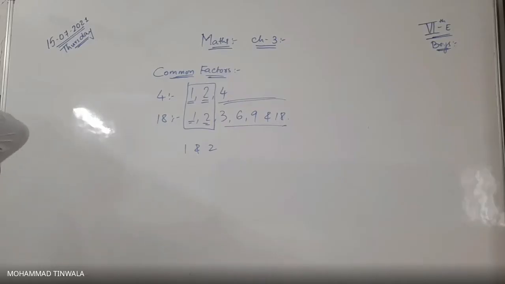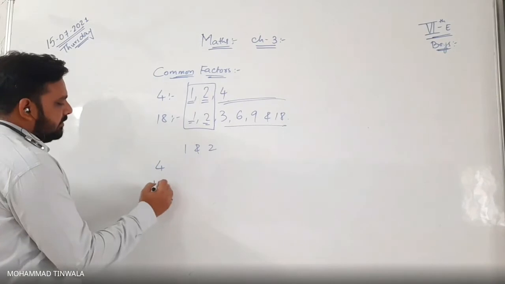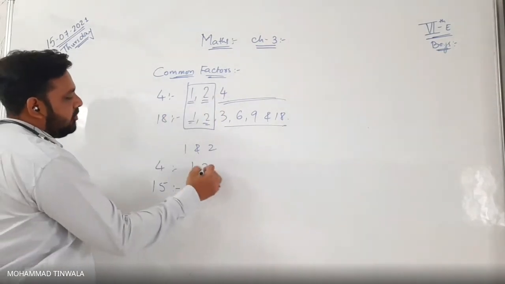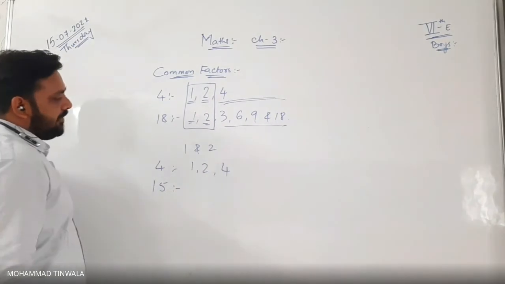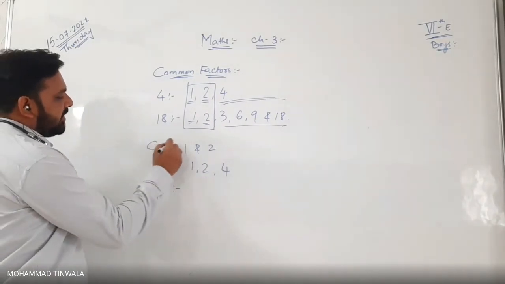Yes, sir. Are you getting the content? Yes, sir. Same way, if I say 4 and 15, chalo. For 4, the factors we know are 1, 2 and 4. What are the factors of 15? This is said to be the common factor.